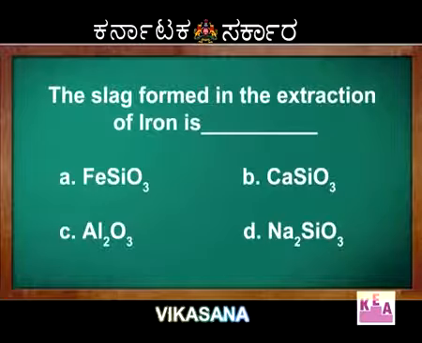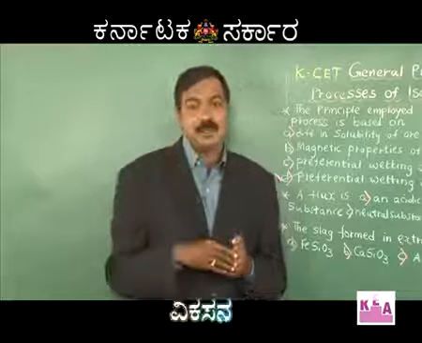The slag formed in the extraction of iron: I said a little while ago, slag is formed when flux combines with gangue. In the extraction of iron, we have charge, a mixture of ore, limestone and coke. Limestone acts as a flux, coke acts as a reducing agent.